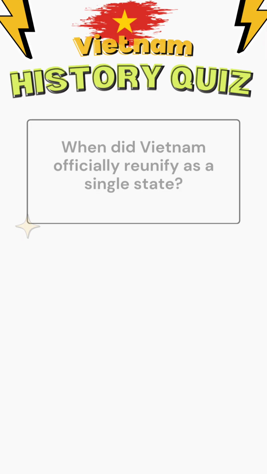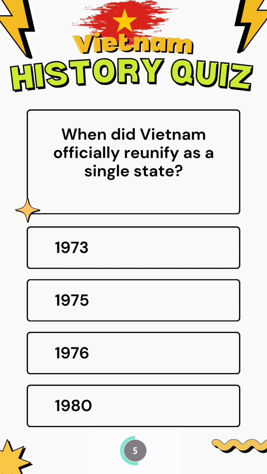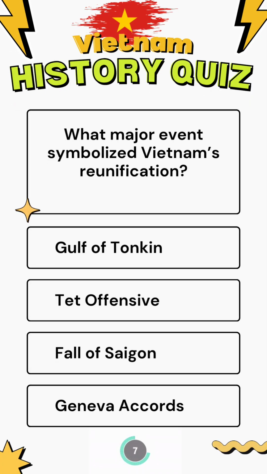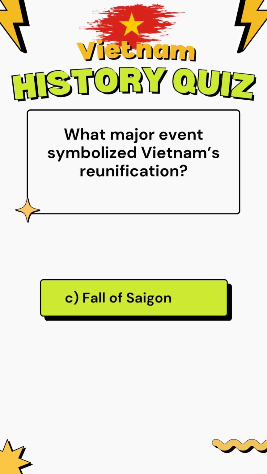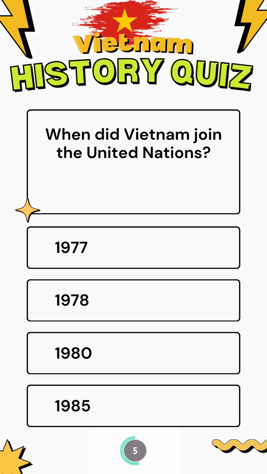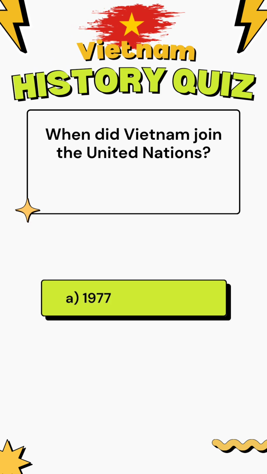North's victory. When did Vietnam officially reunify as a single state? 1976. What major event symbolized Vietnam's reunification? Fall of Saigon. What is Vietnam's official name after reunification? Socialist Republic. When did Vietnam join the United Nations? 1977.